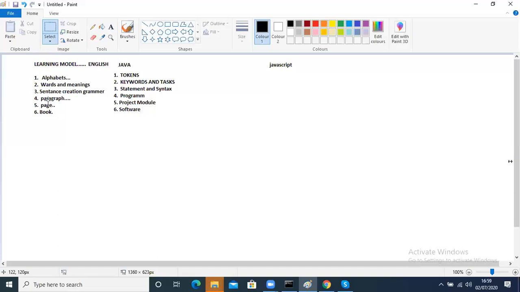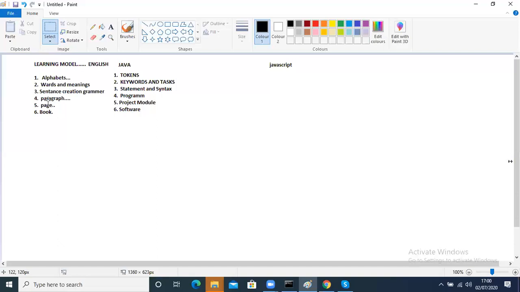Correct. So the moment I say Telugu, you should not say "alphabets" in Telugu. In Telugu, alphabets are not there; what exist in Telugu are akshara, achulu, hallulu. Correct, like that. That is the language. Like that, in Java we cannot say Java alphabets. We have to say Java tokens. The terminology we are changing there, right?